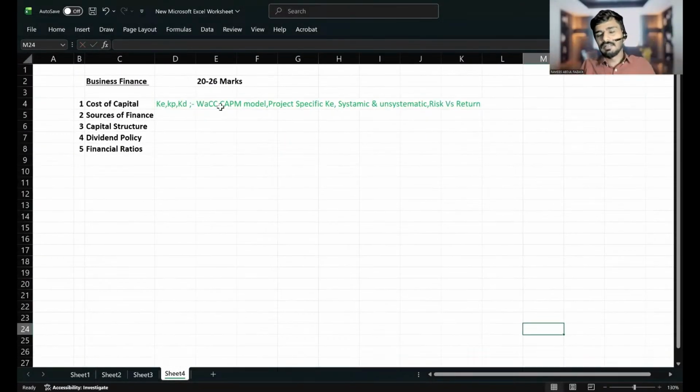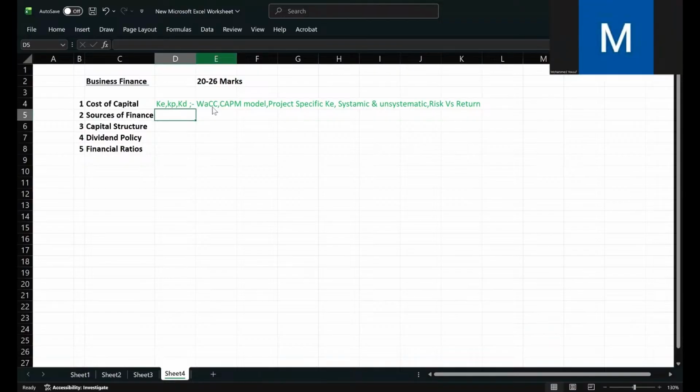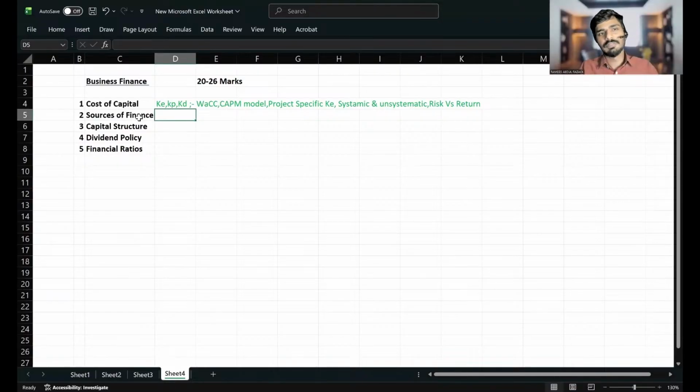Are facing more risk, so that they should be given more returns, isn't it? Yes. Okay, so that is the risk versus return relationship.